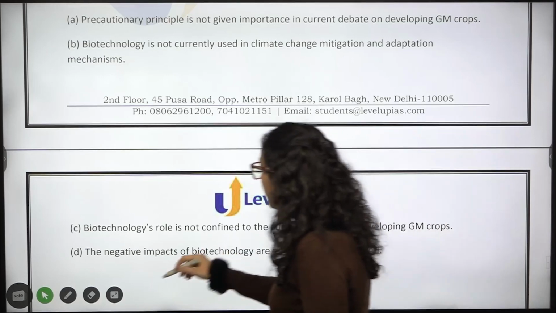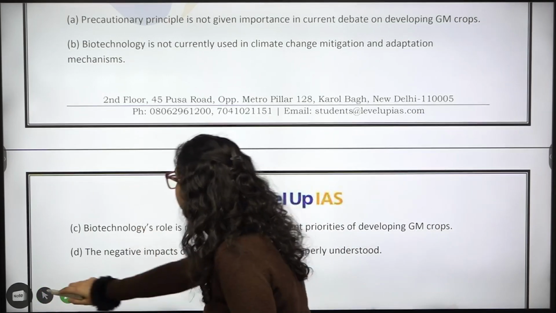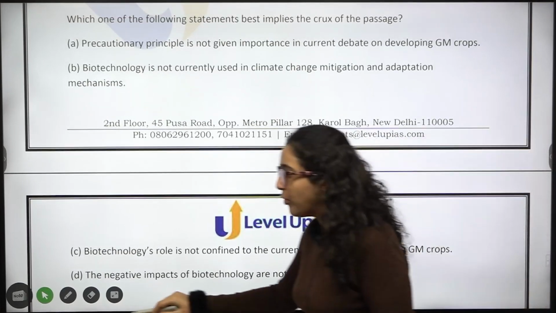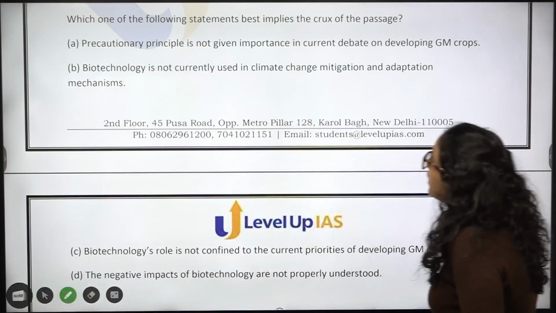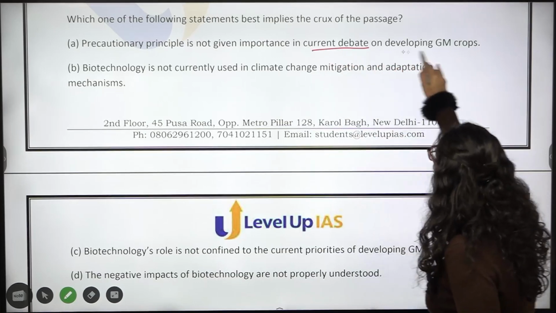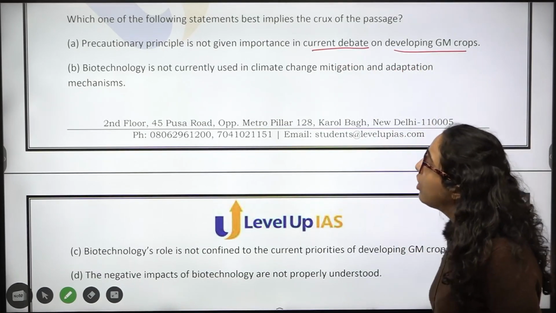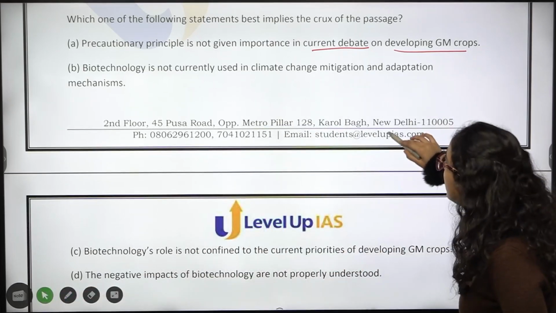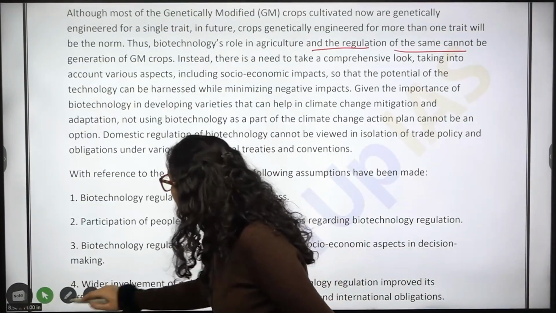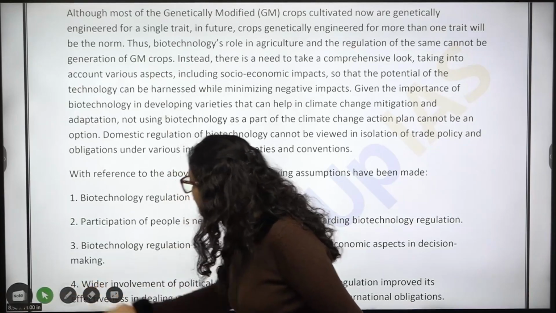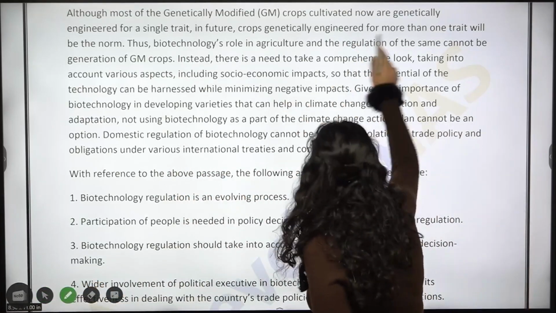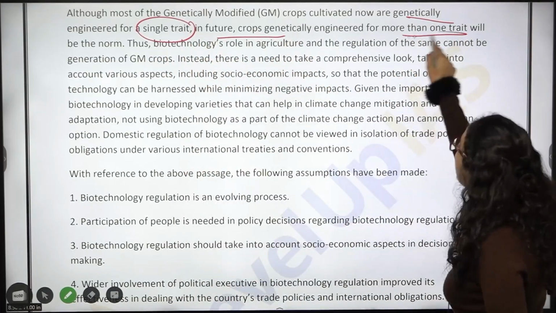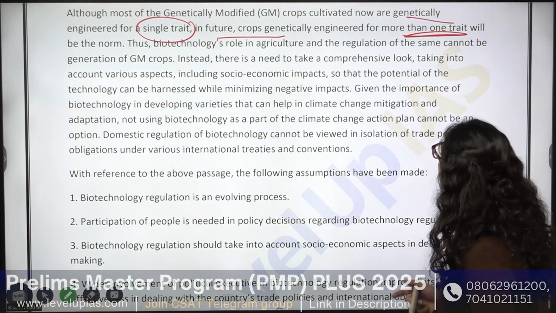See, now again in this question, what is the first option? Precautionary principle is not given importance in current debate on developing GM crops. Okay, so again we have discussed this in the very first line: biotechnology's role in agriculture and regulation. What were we doing till now? Most of the GM crops are now genetically engineered for a single trait. In the future, what will happen? More than one trait will be the norm.